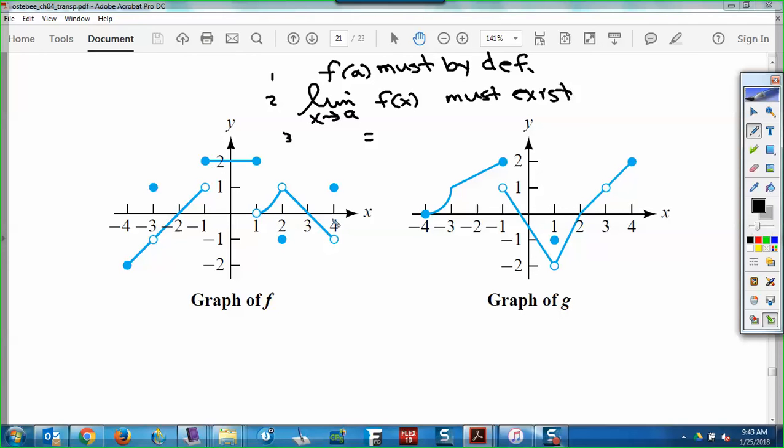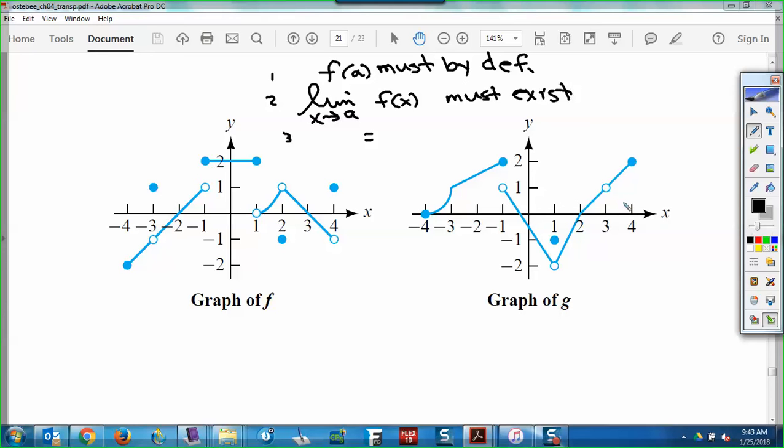And then right here, the limit doesn't exist. Okay, over to this one, the limit doesn't exist, so it's discontinuous. Right here, the cars meet, the limit exists, the function's defined, but they're not equal. And then here's the only one that violates just number 1. Right here, the function has no output. It's not defined. And so that's why it's discontinuous. Now, for us, it's wherever there's a gap or a hole or a break, a jump, that kind of thing. That's where it's discontinuous. But by mathematical terms, it's those 3 things right there that cause it to be discontinuous. So you would just say -4 to -3. Don't include -3. From -3 to -1, that kind of thing. That's where it's continuous. All right, moving on.